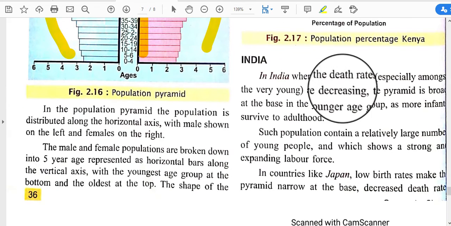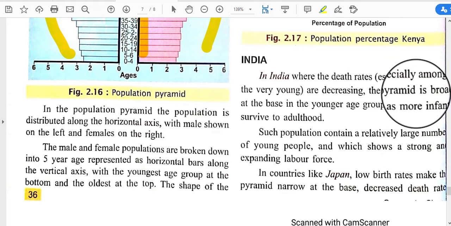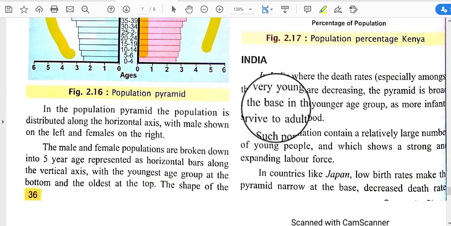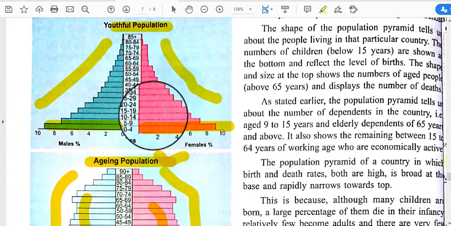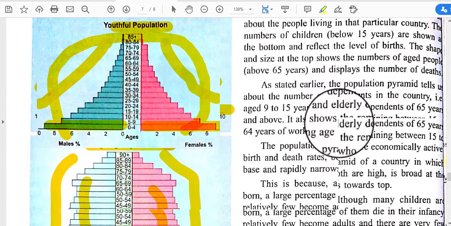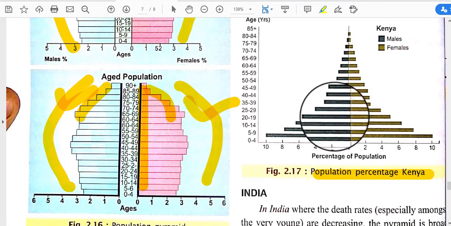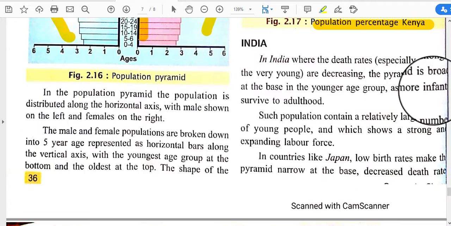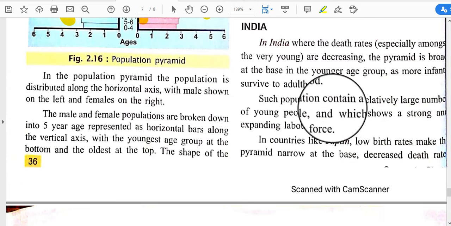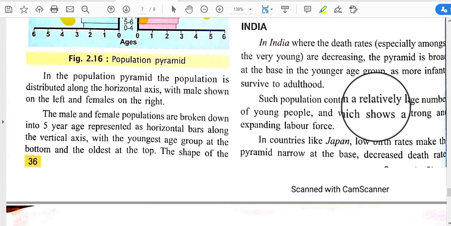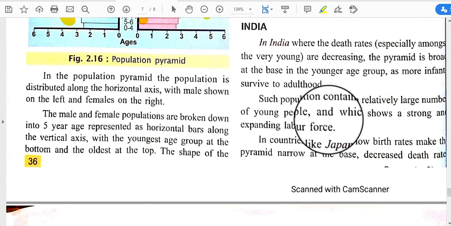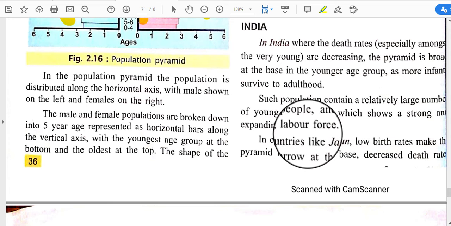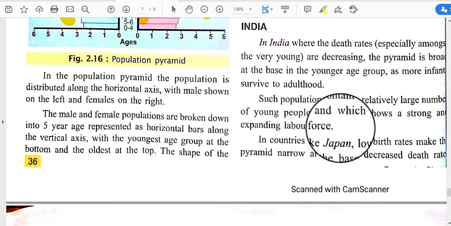And in India, where the death rates are decreasing, the pyramid is broad at the base. So India's population pyramid looks like this. Okay, population percentage in Kenya is another example. As more infants survive to adulthood, such a population contains a relatively large number of young people, which shows a strong and expanding labor force.